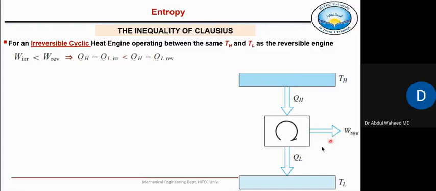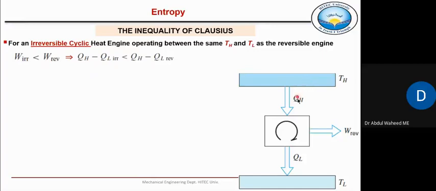If we apply the first law of thermodynamics on this whole system, that is the energy entering, these are the two energies which are leaving. So we can write W as QH minus QL. So in other words, we can say this work output of an irreversible heat engine is equal to QH minus QL irreversible.